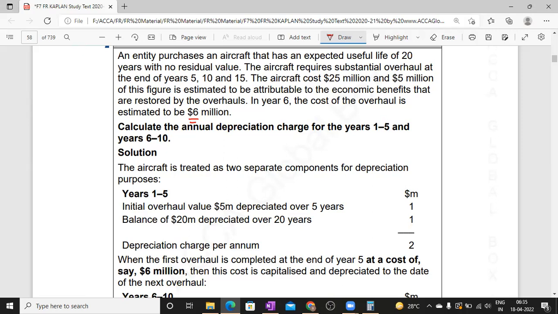So, what is the useful life? 20 years. Initially we spent the total amount. So the aircraft cost is how much? 25 million. But 5 million of this figure is estimated to be attributable to economic benefits that are restored by overhaul expenses.